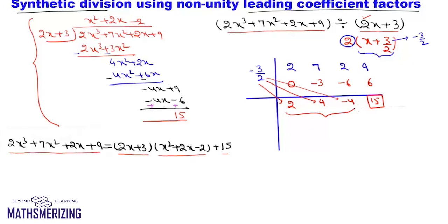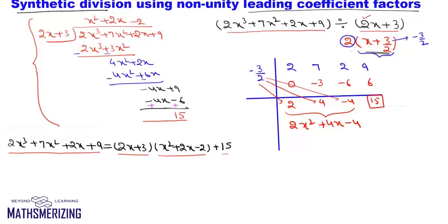And here the coefficients of the quotient are 2, 4 and minus 4, which is 2x square plus 4x minus 4. But that is the quotient when the polynomial is divided by x plus 3 by 2 and not 2x plus 3.